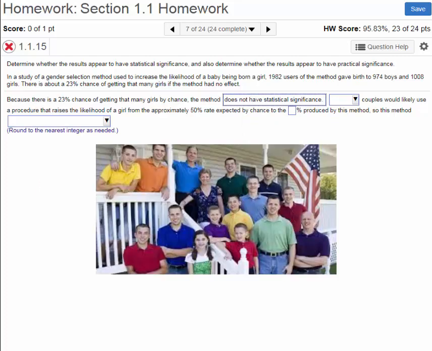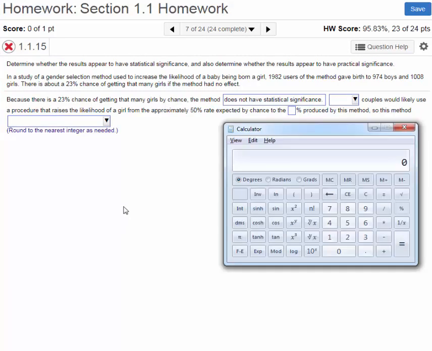Suppose, though, that you were some parents who had had several sons, but still yearned for a daughter. Even if you were convinced that this method of having a girl baby really works, would you bother with it? Let's use our calculator to find out just how effective this method is. We've already added 974 boys and 1,008 girls to get a total number of births of 1,982. So now we can divide the number of girls, 1,008, by that total, 1,982, to see that about 51% of the births were little girls.